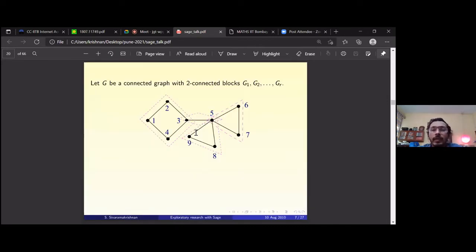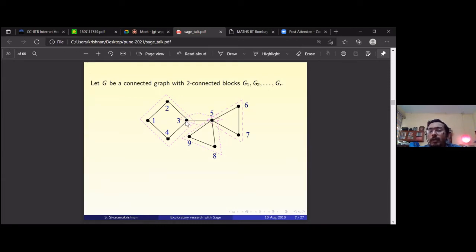So what do I mean by two connected blocks? A two connected block is a maximal two connected subgraph. When I say two connected subgraph, there are at least two paths between any two vertices in that block. If you look at a graph like this, what is drawn in the dotted thing, they are all the blocks.